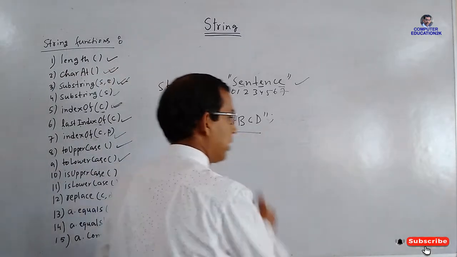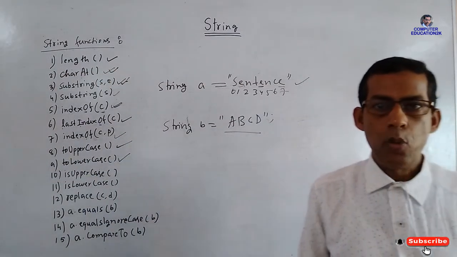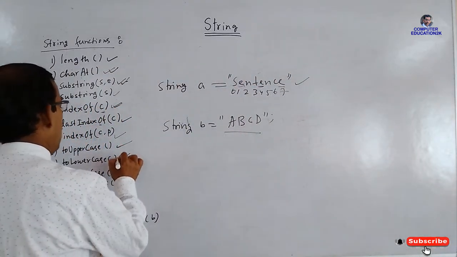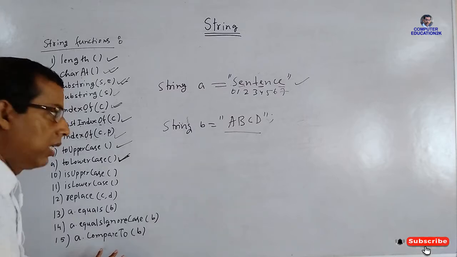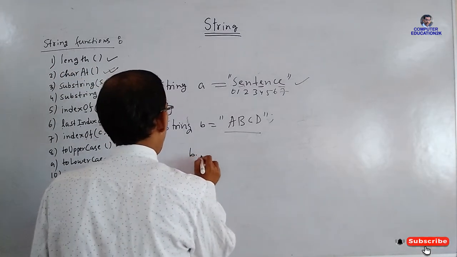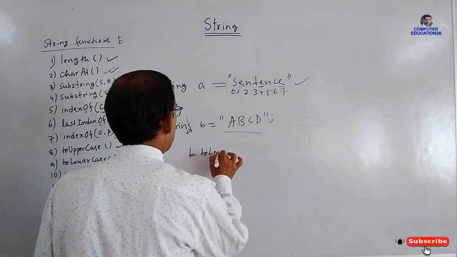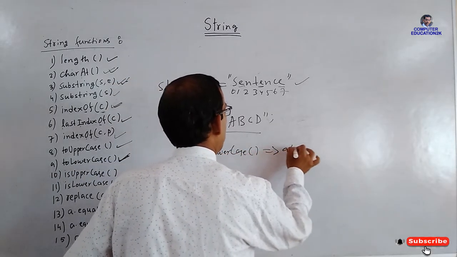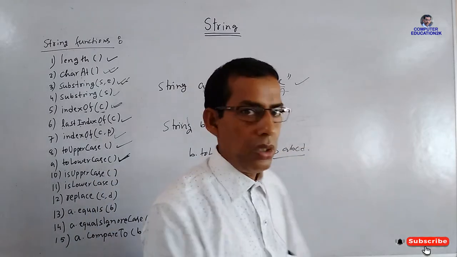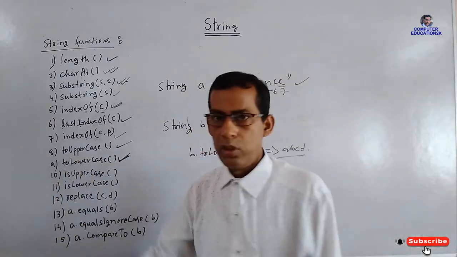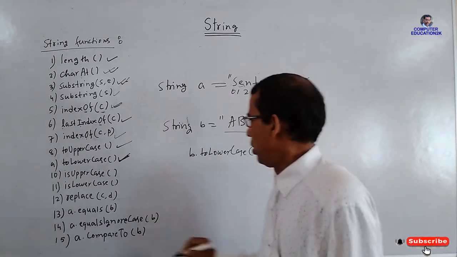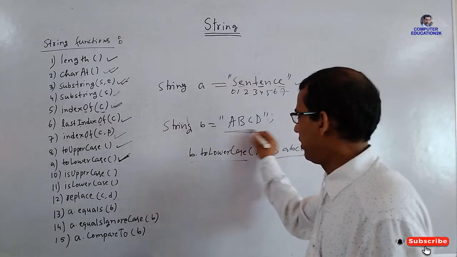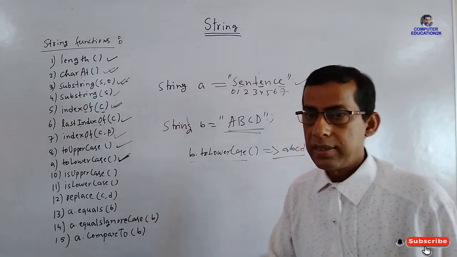Suppose I want to convert these capital letters ABCD into small letters, so we can use toLowerCase. We can write B dot toLowerCase, so it will give abcd. So B dot toLowerCase will convert this string into lowercase.